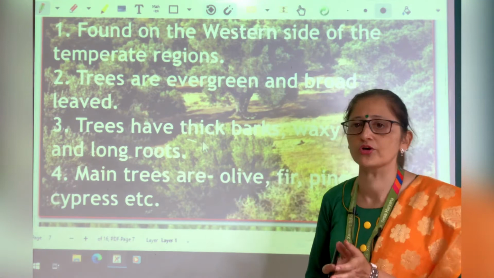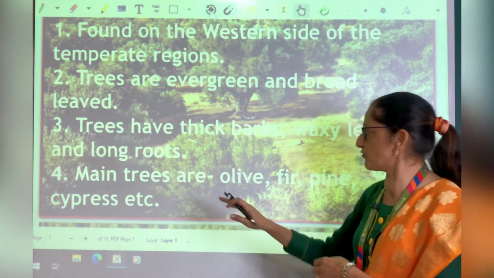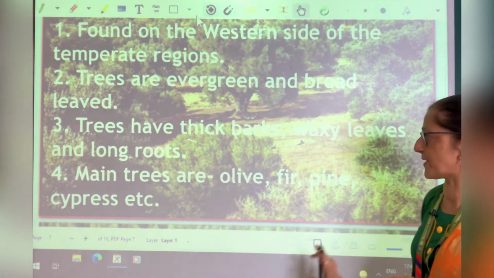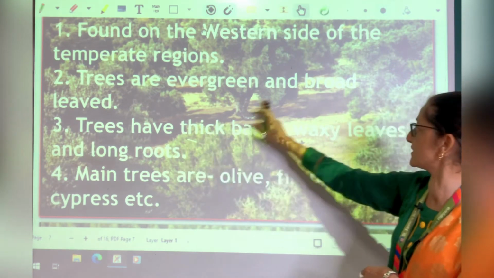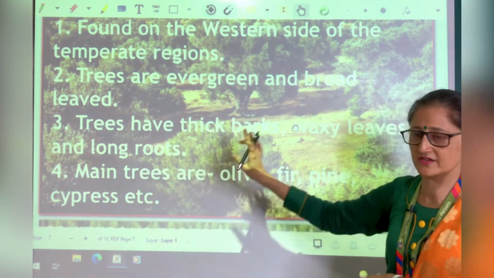And they have long roots, so that from deep inside the earth they can penetrate water. The main trees are olive, fir, pine, cypress, etc. Now in the picture also you can see these are the olive trees.